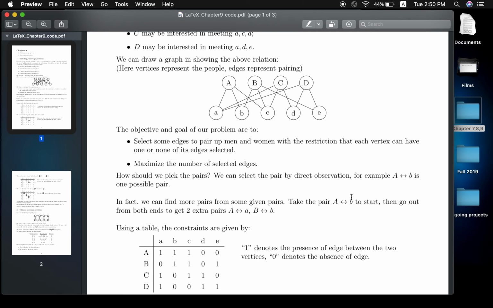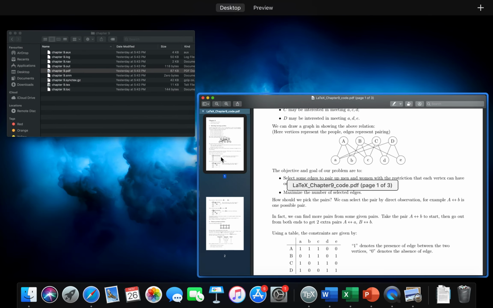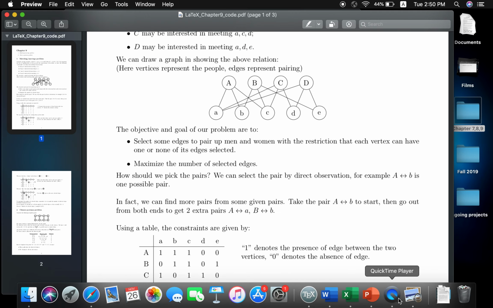So in other words, from the original pair, big letter A to small letter B, you now find two other pairs, namely big letter A to small letter A and big letter B to small letter B. So one gives you two. This is the idea.